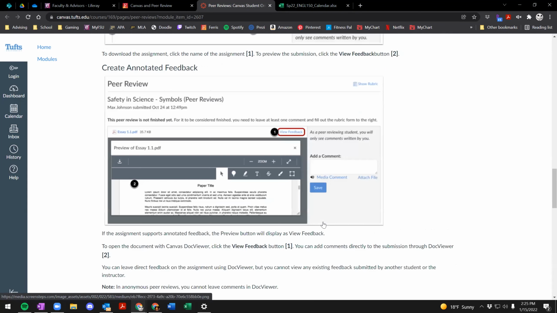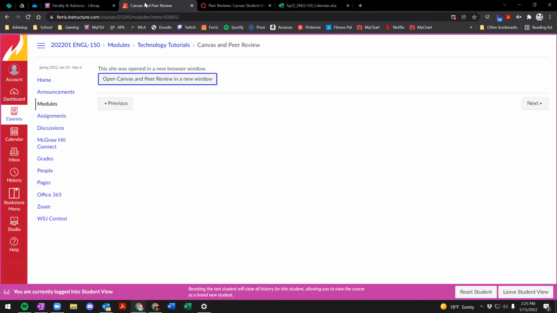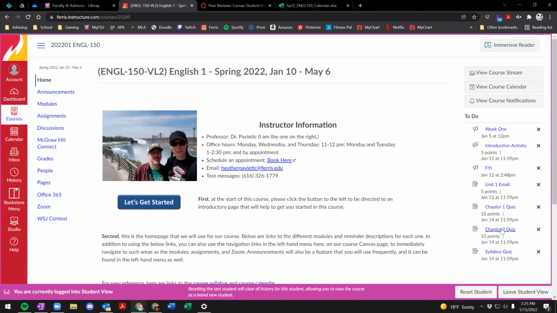Some of the things that aren't explicitly stated right here that I do want to point out is in your home screen where you've got this to-do area. Once you've been assigned peer reviews, they should show up here in your to-do list, and you should be able to click on those peer reviews to go into them. Another area where you'll be able to get to them is you could click on assignments over here on the left-hand side, or you could click on modules.